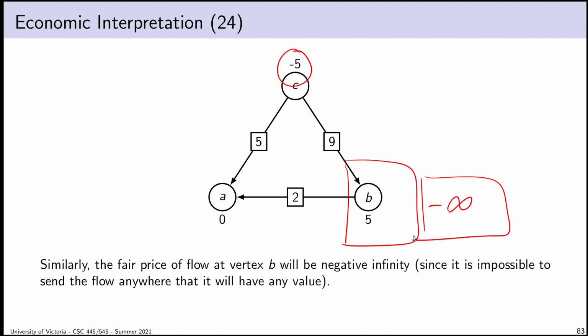And so in this case, the dual is unbounded for two different reasons. It's positive infinity, the price is positive infinity up here, and negative infinity down here. And because we know that supply is globally balanced, if we have a vertex with positive infinity as its price, there has to be another vertex with negative infinity. This vertex here will never have a positive or negative price. The price is just going to be zero, because at this vertex there are no buyers and there are no sellers. You could argue there's no way to obtain flow here, nor is there any reason I would want to. I can get flow from vertex B, but I wouldn't want to. There's no demand, and there's no way of sending it on elsewhere.